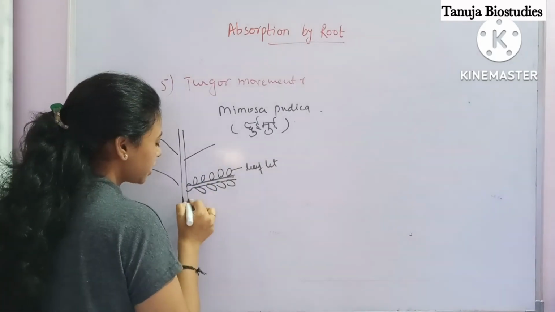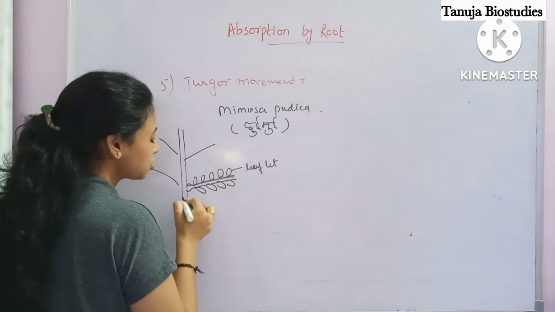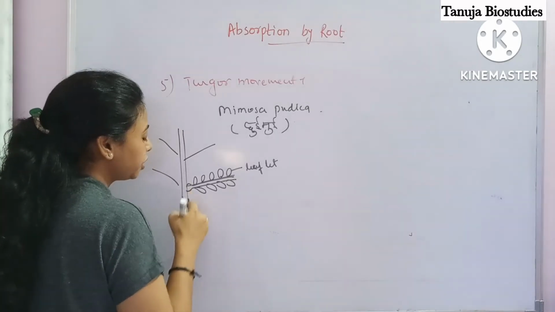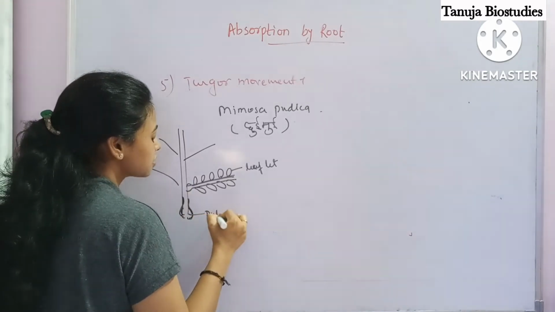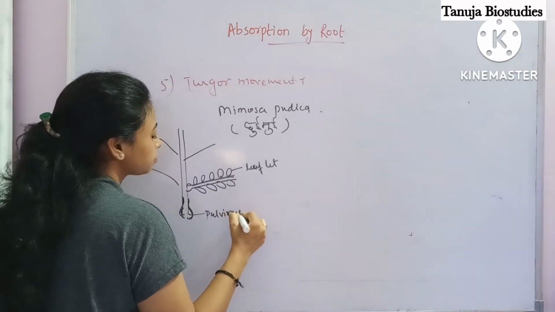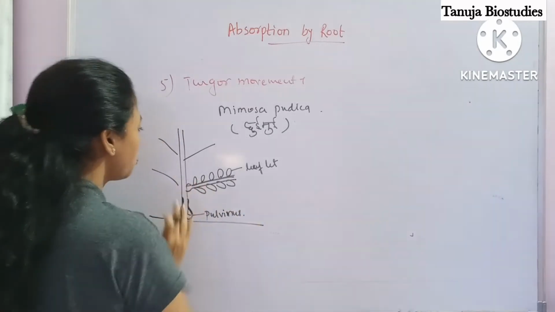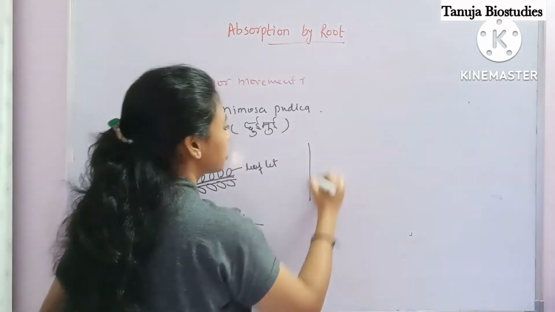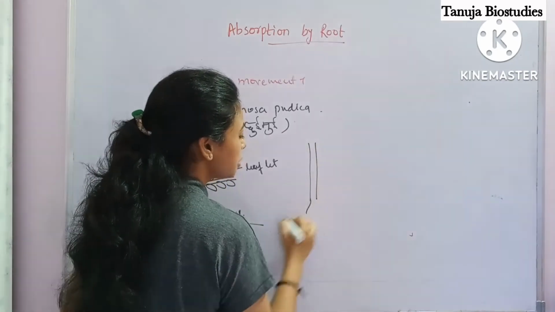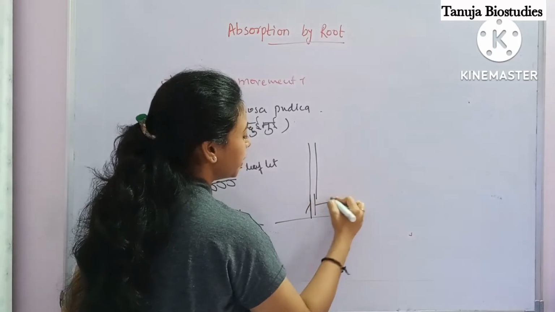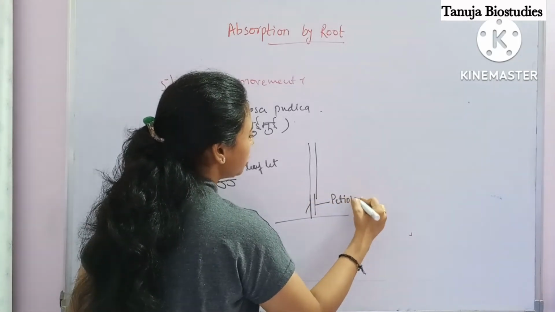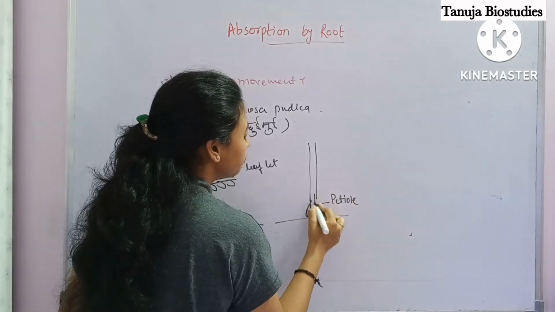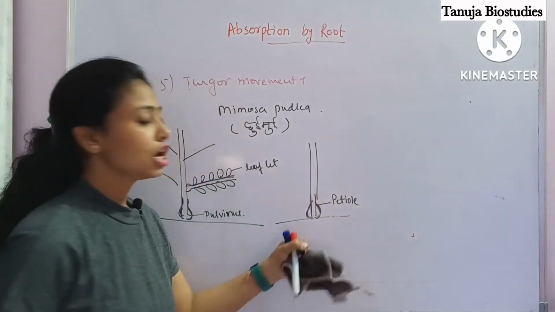The swollen part of the petiole is called the pulvinus. So this is the one leaf which is further divided like this. This is the petiole, and this is further swollen, which is called the pulvinus.